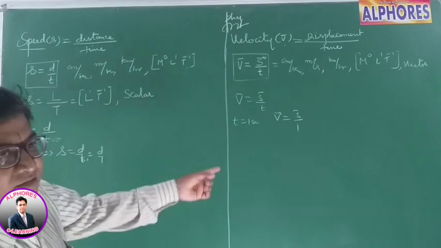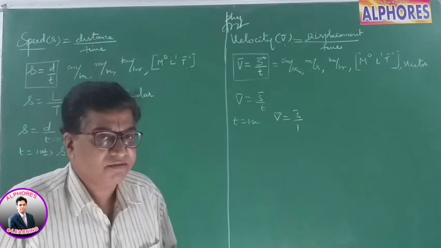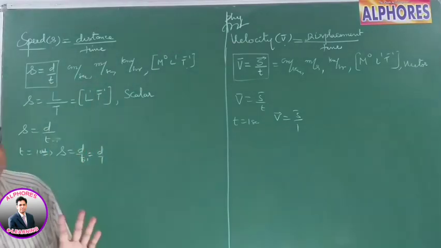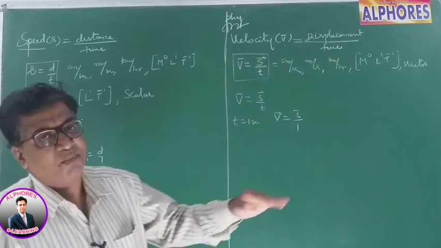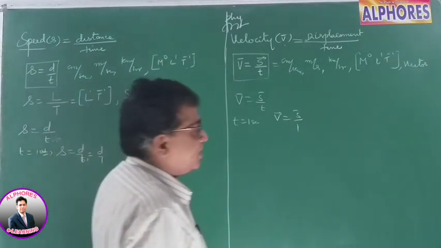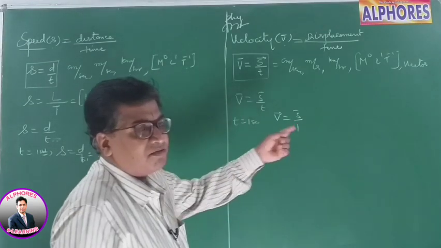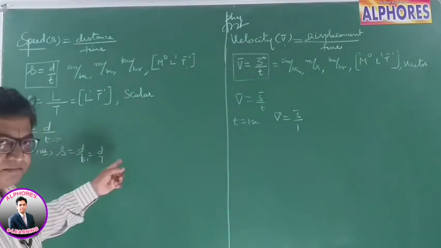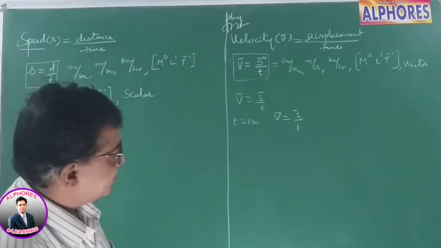And this velocity can be positive, negative, or 0. If the body is at rest, it is 0. If the body is moving in the positive direction, plus. If negative, it is minus. So velocity can be positive, negative, 0, but speed is always positive. It's a vector, it has direction.